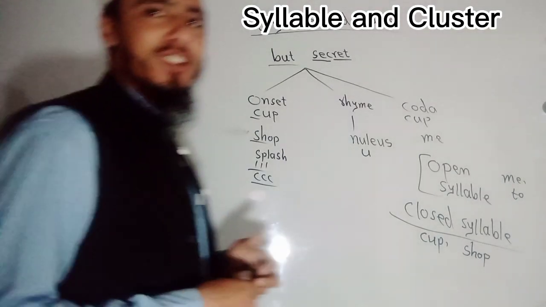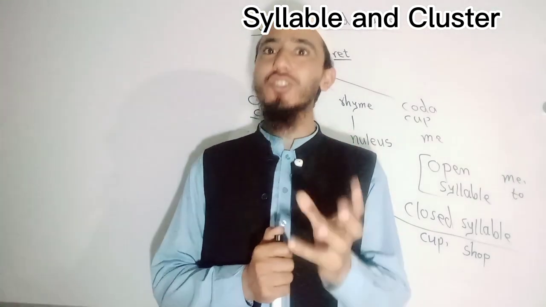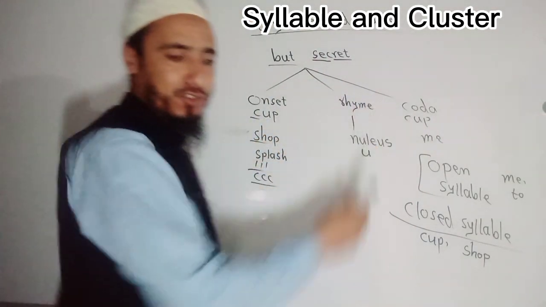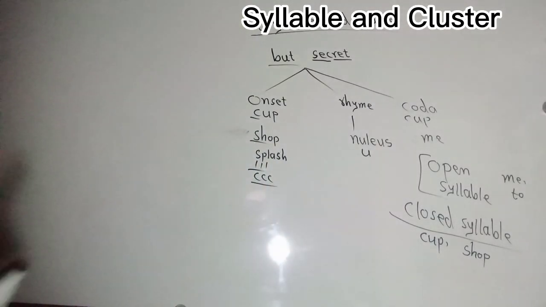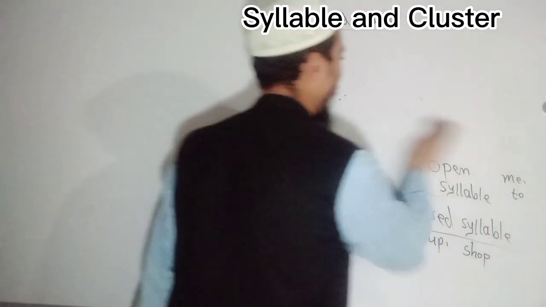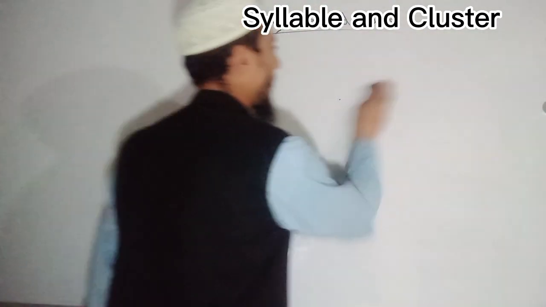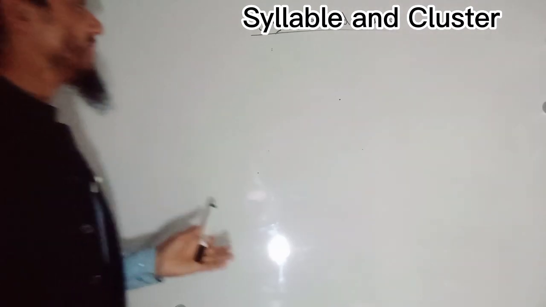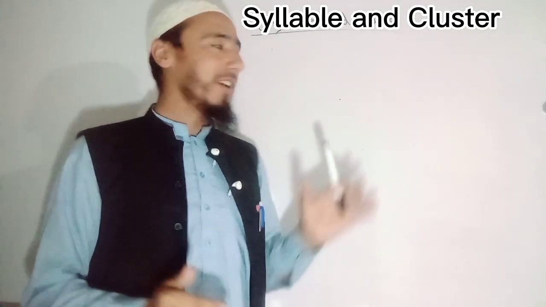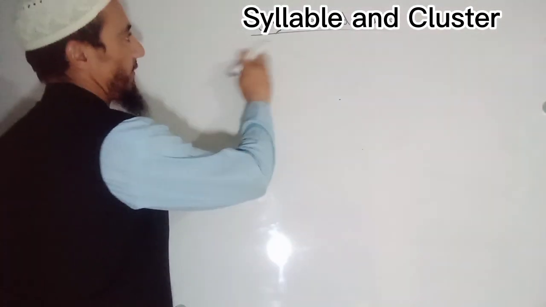Now, I'm going to draw a kind of structure of a syllable so that you understand. When I'm talking about the structure, I think I should erase this. Okay. Listeners and audience, when we are talking about the structure of a syllable, how to design a structure, let me share this method with you.